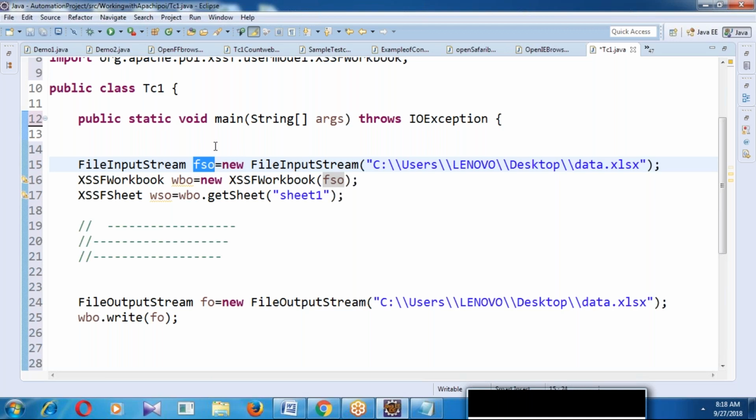From today onwards, whenever you want to perform read and write operations on Excel, in the starting and middle we have to perform the same steps. All the classes are compulsory, but saving depends on our requirement. Whenever you want to save, we can use it, or else no need. Understand? As well as with WebDriver, we discussed 13 methods. Remember? Same like that here.